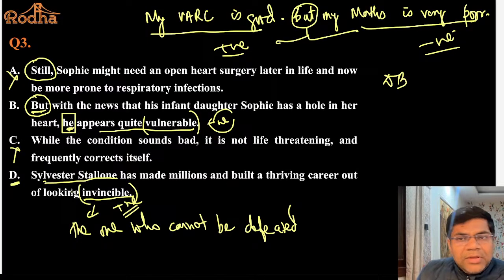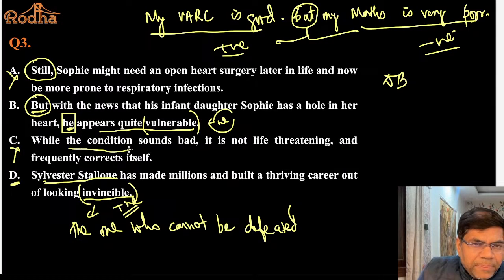Okay? So what should come after this? While the condition sounds bad, it is not life-threatening and frequently corrects itself. Which condition? The condition that has been talked about here, having a hole in her heart. This is the condition. While the condition sounds bad, it is not life-threatening and frequently corrects itself. Meaning the condition sounds bad, but it is not life-threatening and frequently corrects itself. What does still mean?